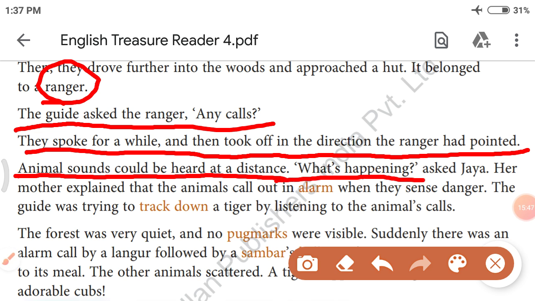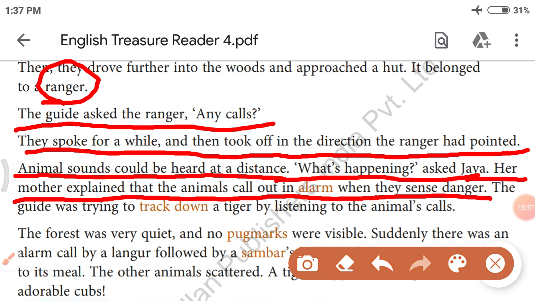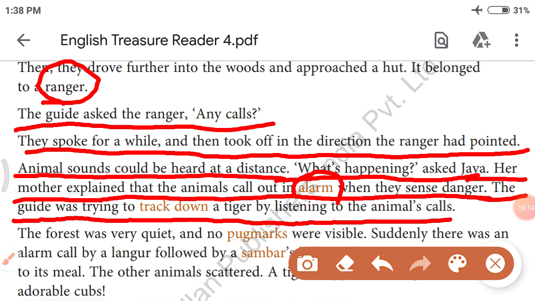"What's happening?" asked Jaya. Her mother explained that the animals call out in alarm when they sense danger. Alarm means animals give messages to each other when they sense some danger. The guide was trying to track down a tiger by listening to the animals' calls.